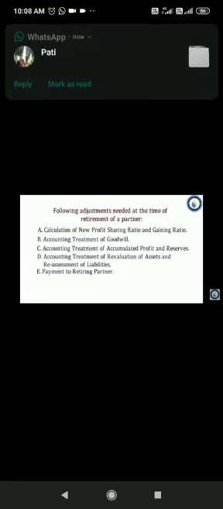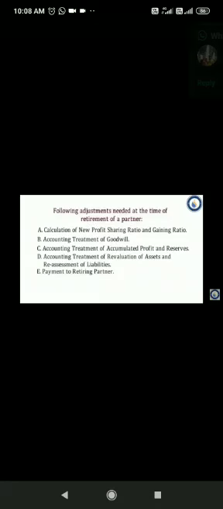Why gaining ratio? Because when the partner retires, the share of that partner goes to the continuing partners. So the continuing partners are acquiring that ratio of the retiring partner, so they are gaining the ratio. So that's why it is known as gaining ratio.